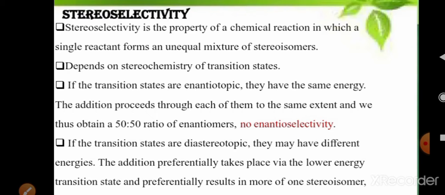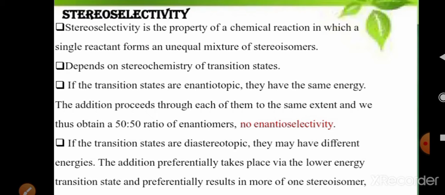That means when the transition states are enantiotopic, the product forms in enantiomer form in a 50-50 ratio, and there is no enantioselectivity found. That means no stereoselectivity is found in the formation of the product.